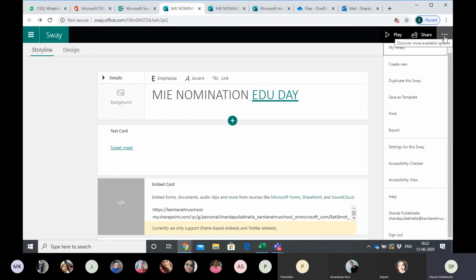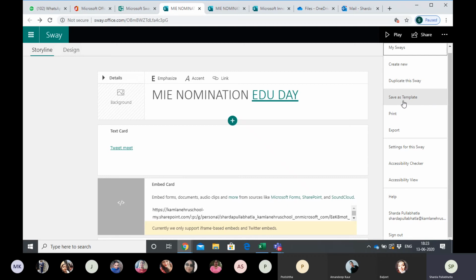So you go to these 3 horizontal dots which are very much towards the right hand side corner, third line from the upper part. So you have my Sways, you have create a new Sway the way we did. वहाँ से duplicate this Sway. Suppose you want to amend a Sway, आपने already बना लिया and you want to make few changes and you want कि पहले वाला भी रहना चाहिए. So rather than taking all those screenshots or all screens again and pasting again, you just duplicate this Sway. आप उसको duplicate कर लीजिए. So one you have an already made one and the another one which you are making, फिर it will ask you to give another name. और at times वो automatic भी खुद name ले लेता है. So you can duplicate it.